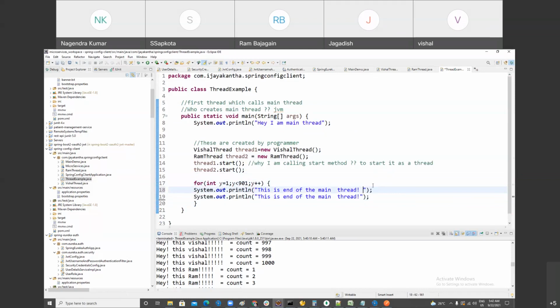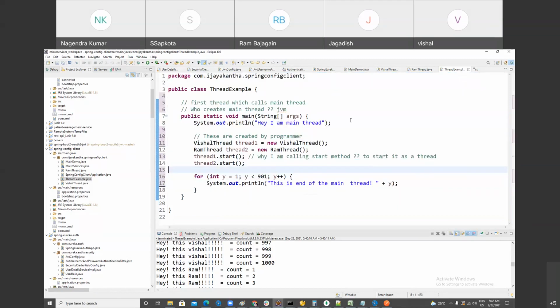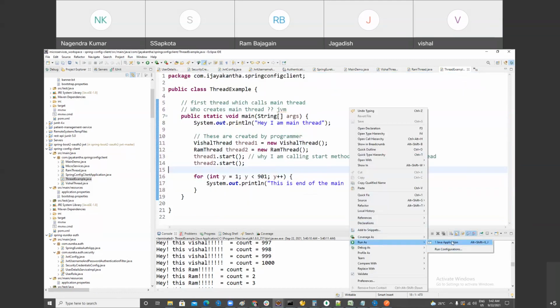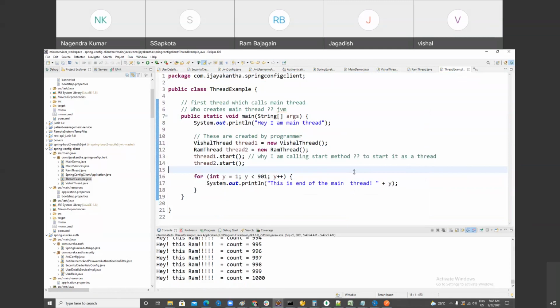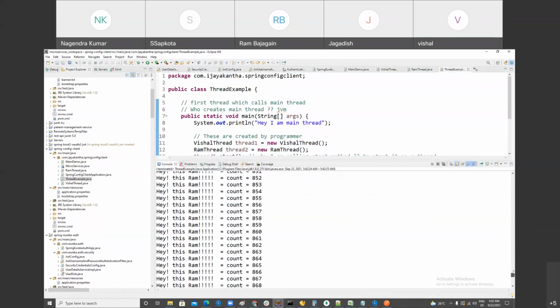So tell me, this is going to execute. All three will execute parallel. Let me run it. If you understand, you have to say I understand. Can you see the output of it?